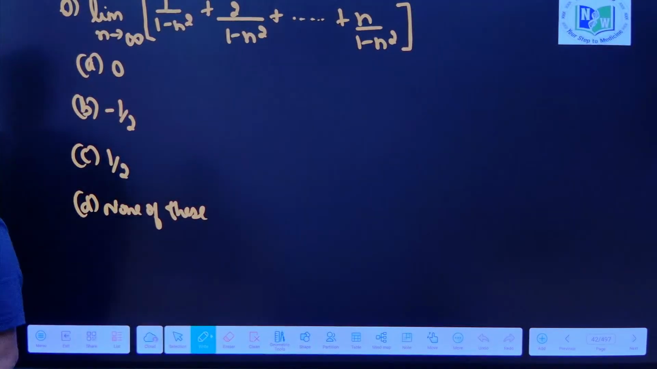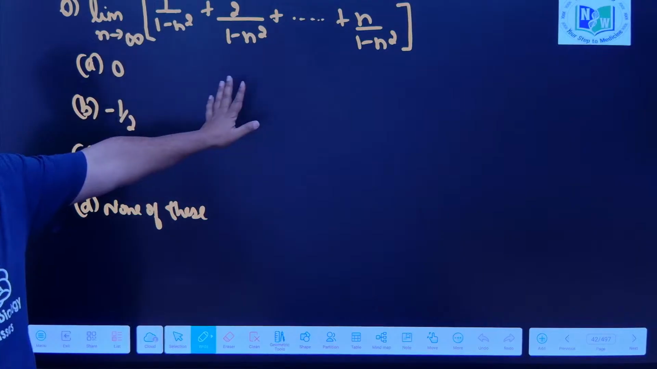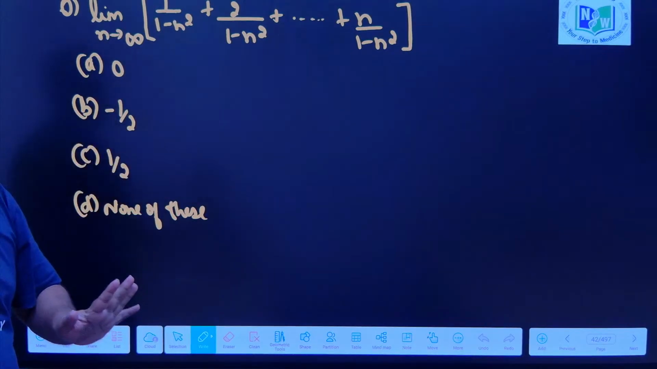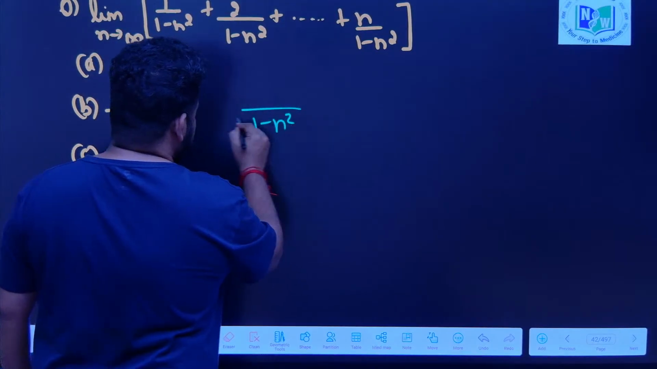Now, have a look at this question. Looking at this question, you will think it is a very difficult question, but it is actually very simple. So, focus here, they have given limit as n tends to infinity. In the denominator you see 1 minus n square everywhere. So, I am least bothered about the denominator. I will write the denominator as 1 minus n square.